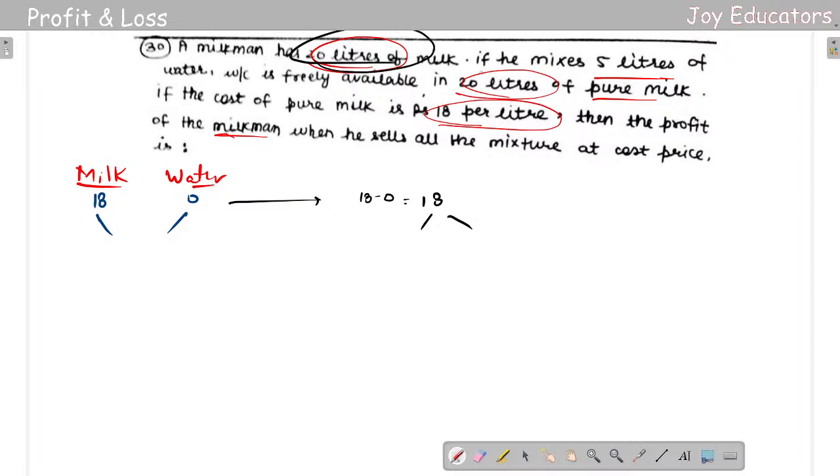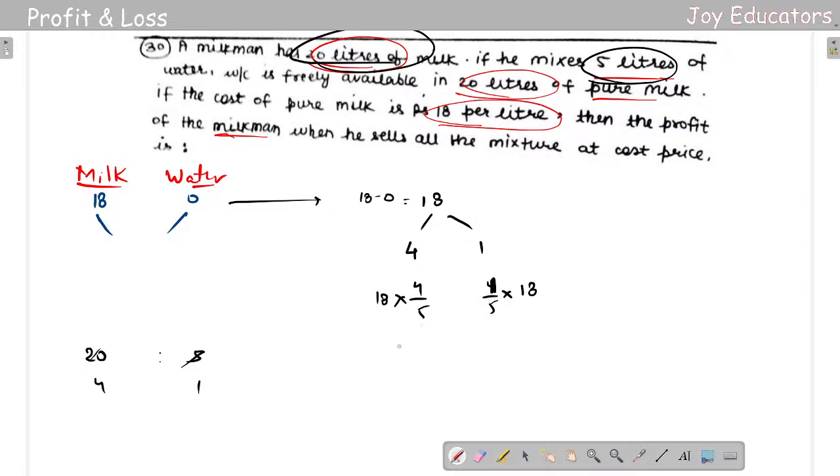So 20 liters over here and 5 liters over here. So the ratio is 4 is to 1. So I know that 4 by 5, 1 by 5 into 18. So what will be the answer?